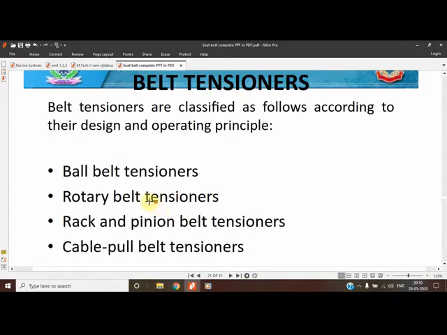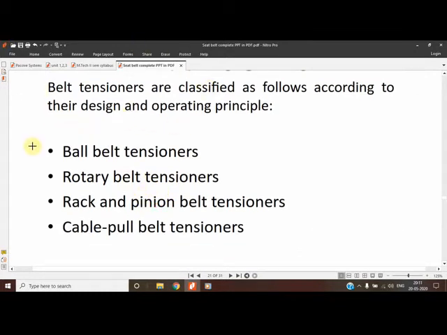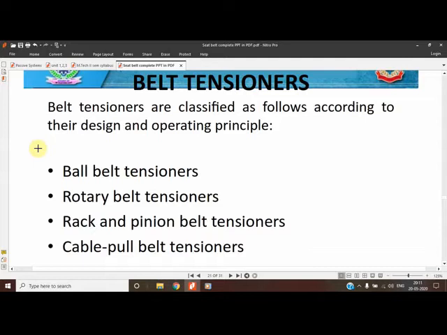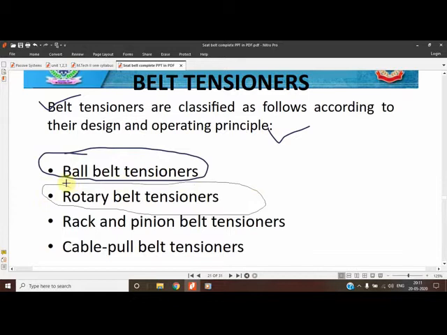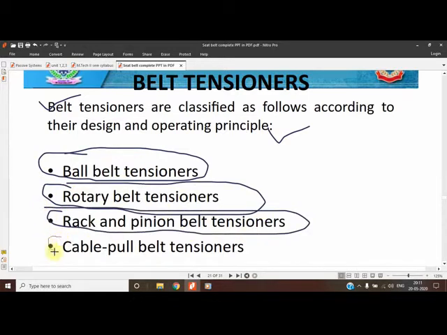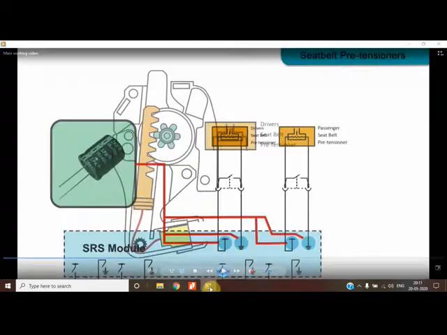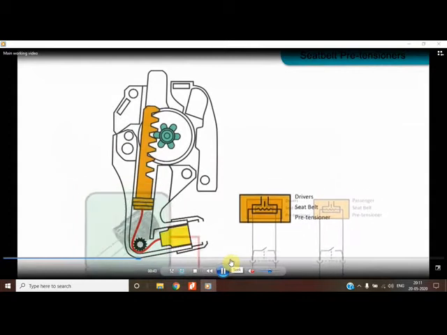The classification of belt tighteners should be known to you, because it will be available in my lecture only; if you search on Google you won't get that much classification. The belt tightener may be of ball and belt type, rotary belt, or rack and pinion. I have downloaded a video for this. The one video which was shown to you was of the rack and pinion itself.